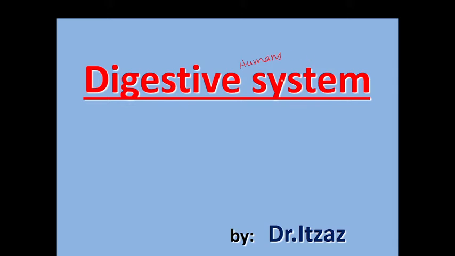Digestive system, the function of this system is to digest food. And what is meant by digestion? Digestion means to convert complex food substances into simple, smaller and diffusible particles.